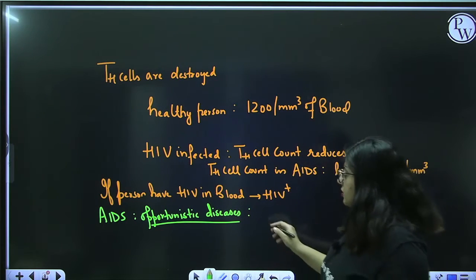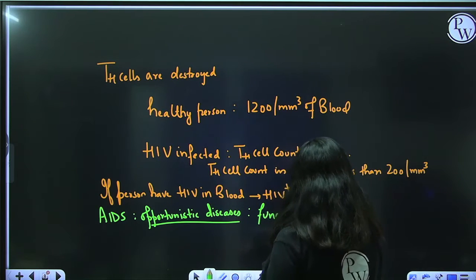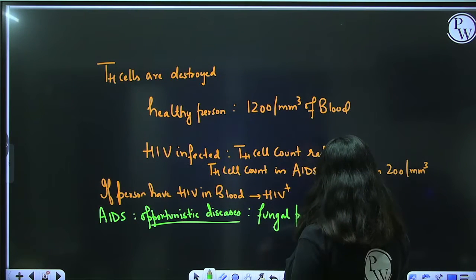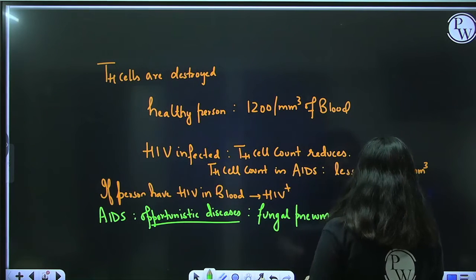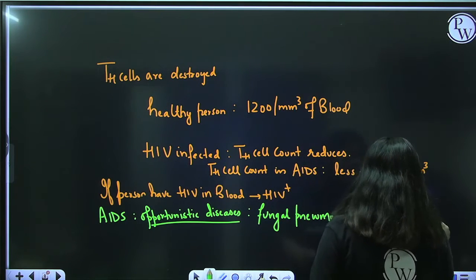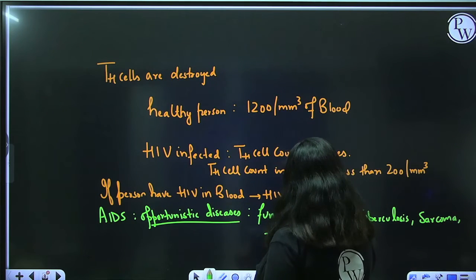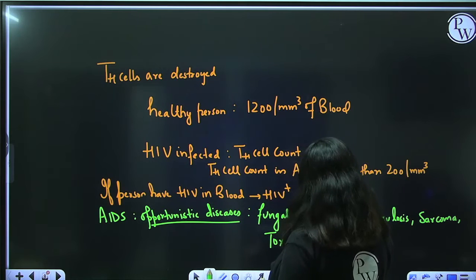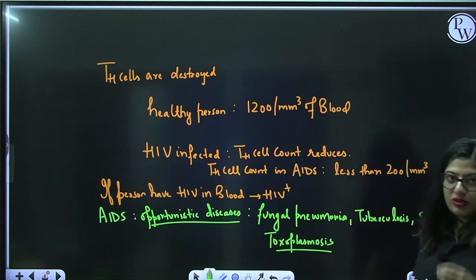Here, opportunistic diseases are like fungal pneumonia, tuberculosis, sarcoma, which is a cancer, and toxoplasmosis. Toxoplasma is a protozoan, right, and its disease is toxoplasmosis, fine.